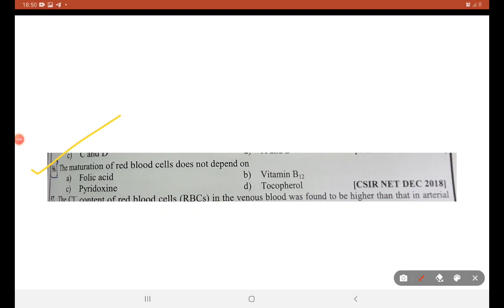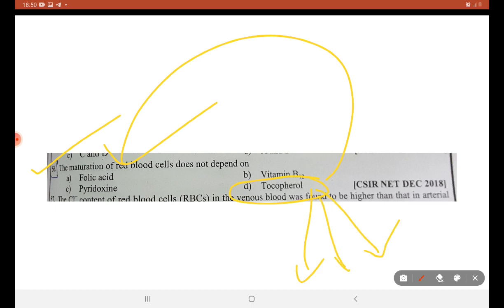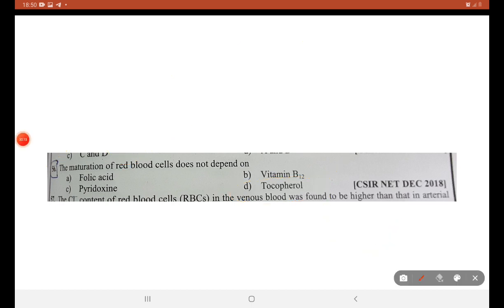Next question about RBC. Maturation of RBC does not depend on C. While seeing the options randomly, even if you don't know about any vitamins, minerals, components like that, tocopherol has no relation with RBC. It's a different vitamin. B12 is related with pernicious anemia. Folic acid is related with iron. Somehow pyridoxine deficiency you have heard about dementia, dermatitis, diarrhea, and all those things. Tocopherol is an odd one out, so D is the right answer.